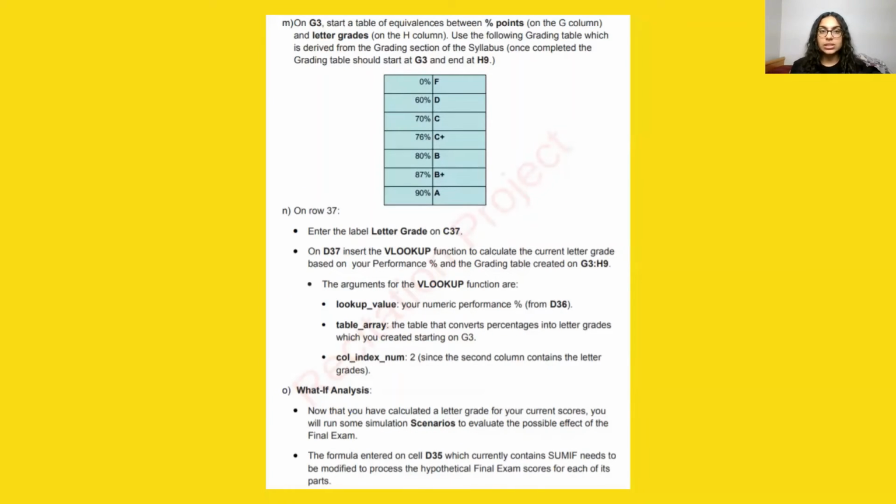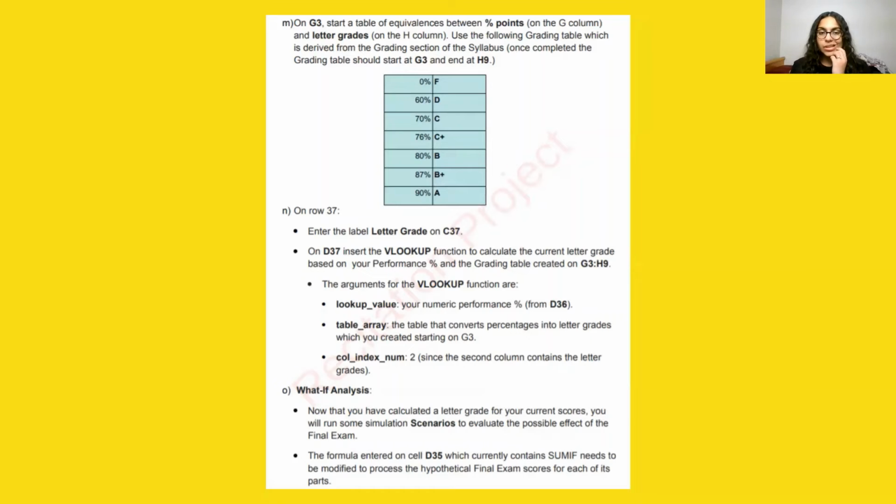The next task is on G3. Start a table of equivalences between percentage points on the G column and letter grades on the H column, using the following grading table, which is derived from the grading section of the syllabus. Once completed, the grading table should start at G3 and end at H9.